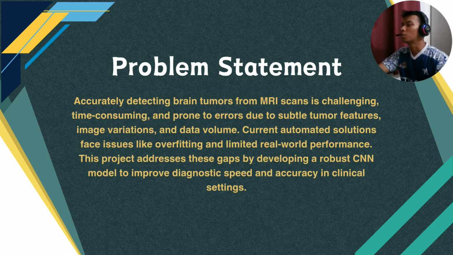Next, for the problem statement, accurately detecting brain tumors from MRI scans is challenging, time-consuming, and prone to error due to subtle tumor features. Also, there are image variation and data volume. Current automated solutions face issues like overfitting and limited real-world performance. So in this project, we address these gaps by developing a robust CNN model to improve diagnostic speed and accuracy in clinical settings.